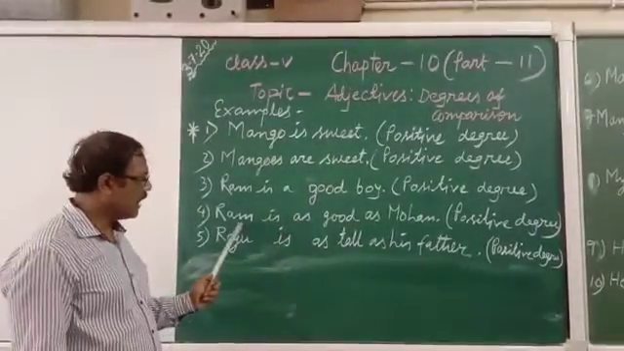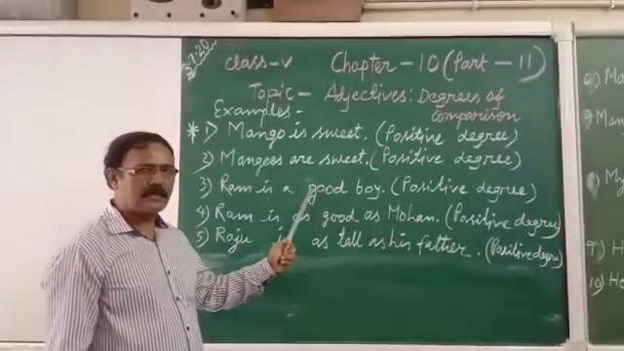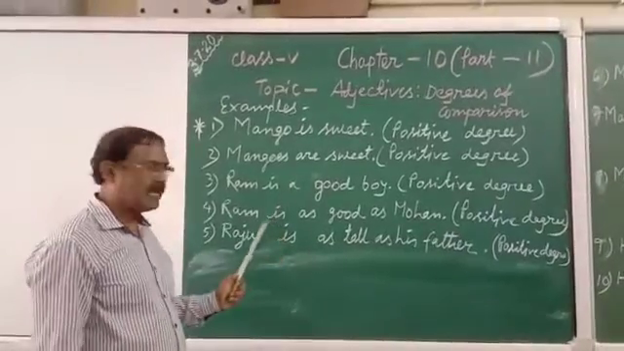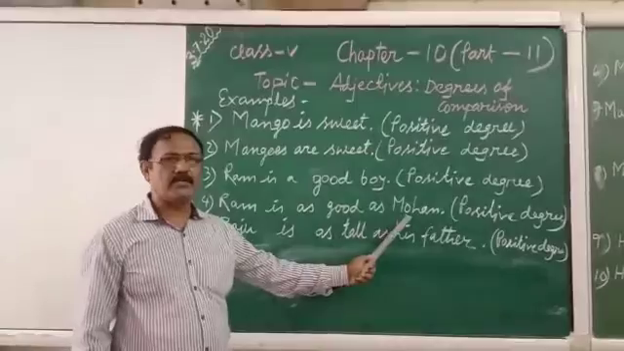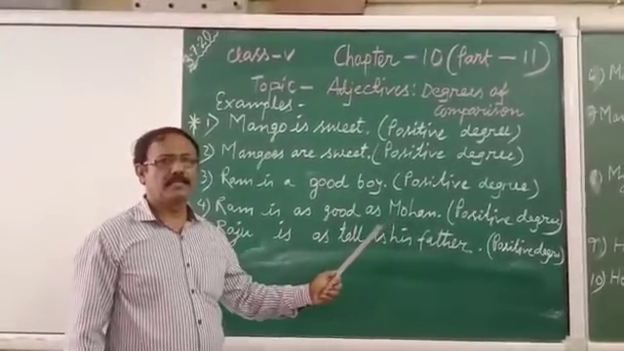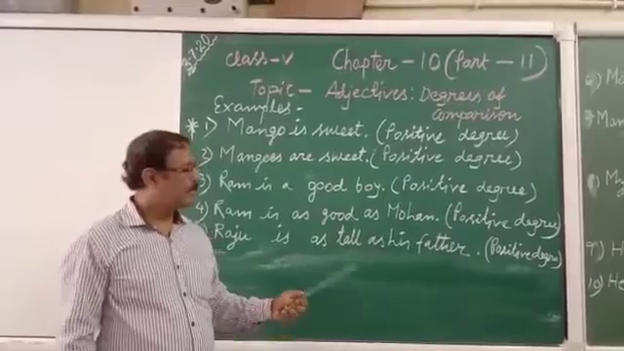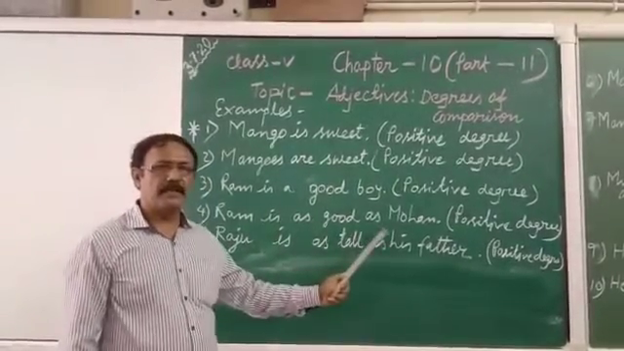Next one, Ram is as good as Mohan. Here I said only one person. Positive means one person, one object. But here two names are coming. One is Ram, another is Mohan. So you may think that positive means one object, one name should come. But here two names are coming. But even though, it is positive degree. How is it?